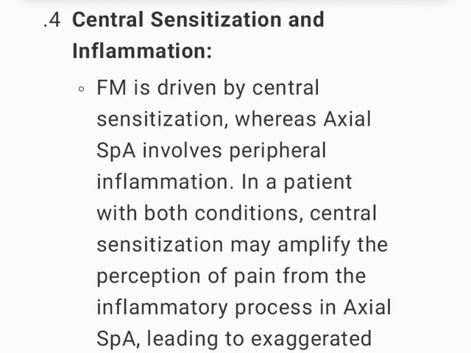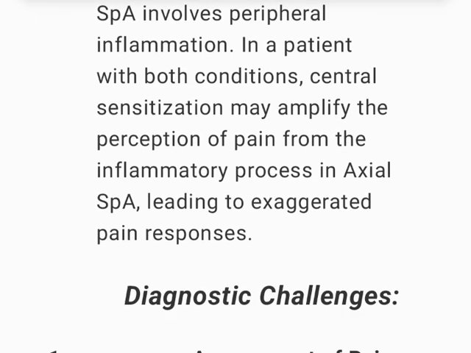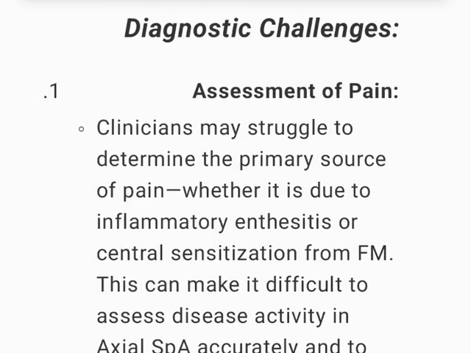4. Central sensitization and inflammation. FM is driven by central sensitization, whereas axial SpA involves peripheral inflammation. In a patient with both conditions, central sensitization may amplify the perception of pain from the inflammatory process in axial SpA, leading to exaggerated pain responses.